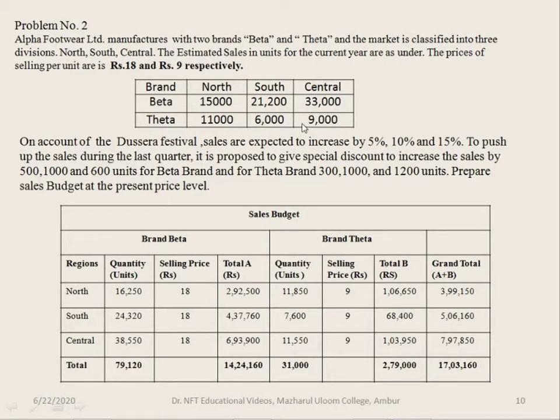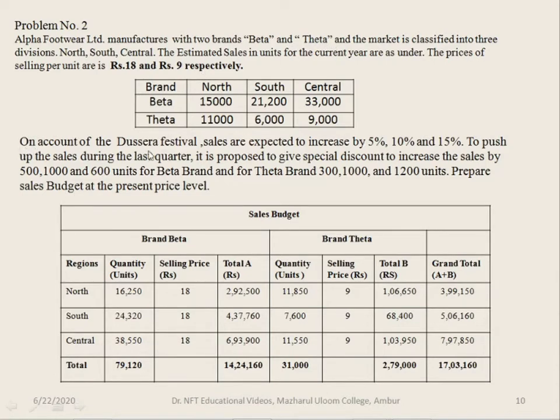Problem number 2. Alpha Footwear Limited manufactures 2 brands, Beta and Theta, and the market is classified into 3 divisions: North, South, Central. The estimated sales in units for the current year are as under. Brand Beta and Theta details relating to North, South and Central is given. The selling price per unit is rupees 18 and rupees 9 respectively. So this is the price for Beta as well as for Theta brand.